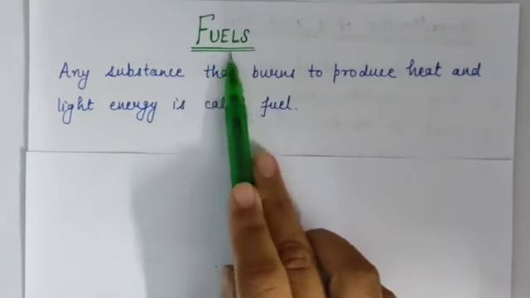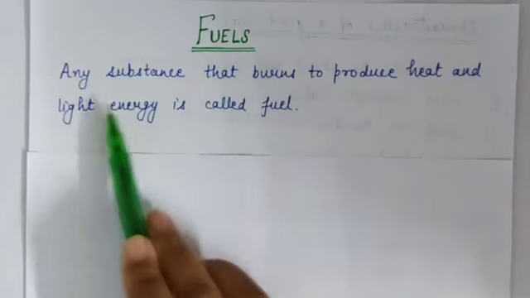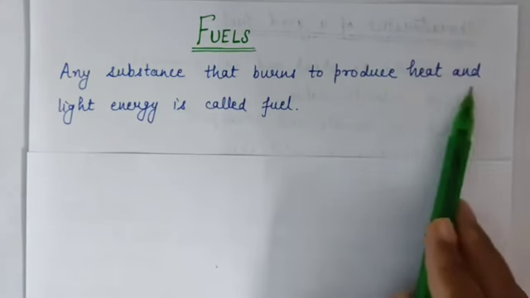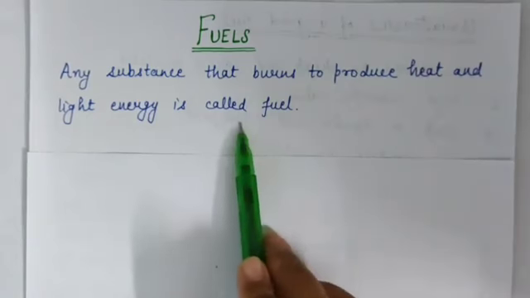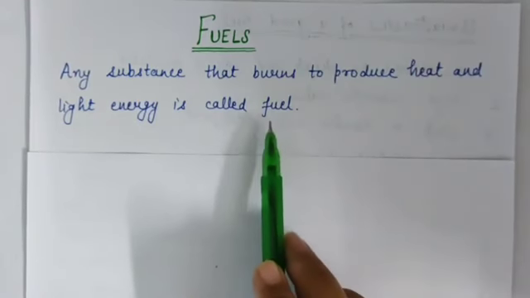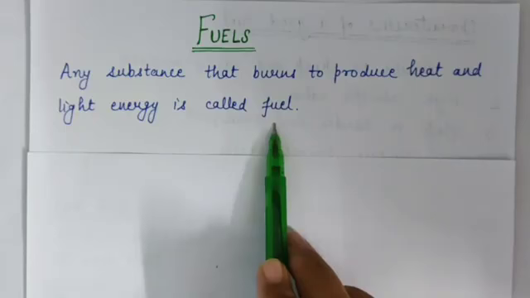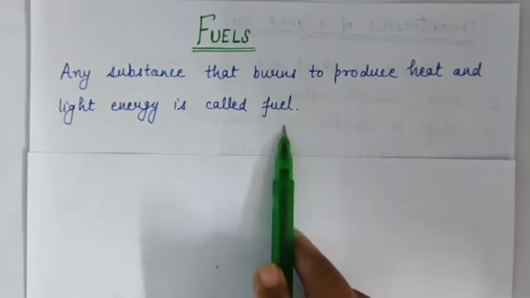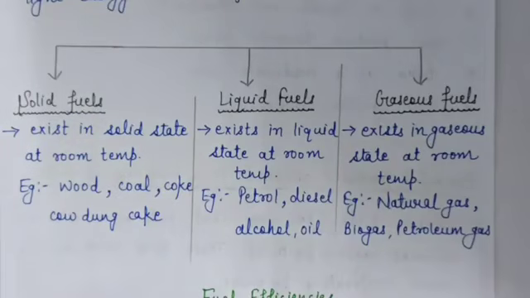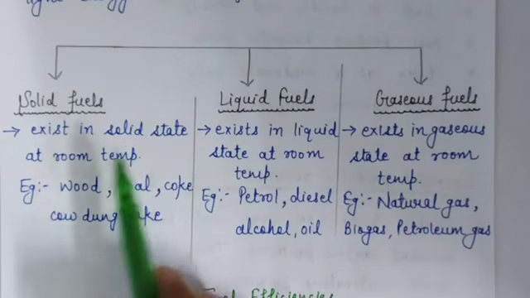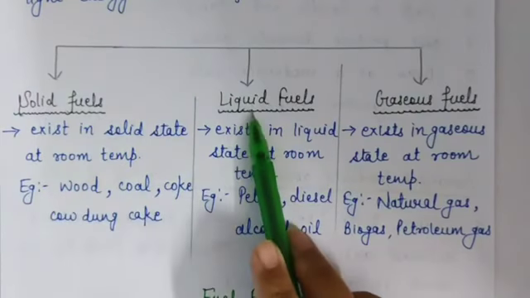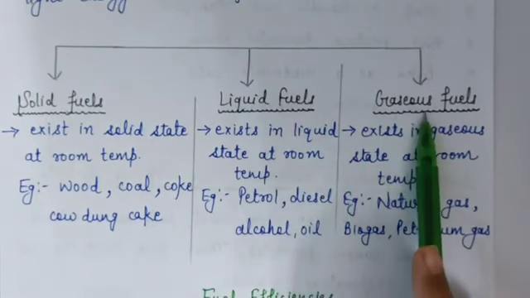Now our next topic is fuels. What are fuels? Any substance that burns to produce heat and light energy is called fuel, like petrol, diesel, natural gas, petroleum gas. These are fuels. On the basis of physical state, fuels are grouped into three categories: first is solid fuels, second is liquid fuels, and third is gaseous fuels.